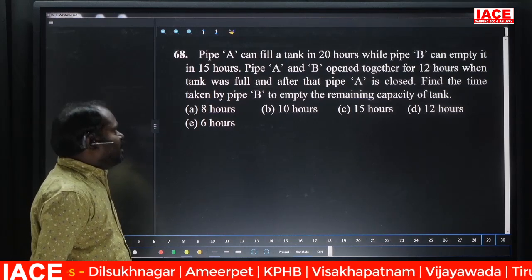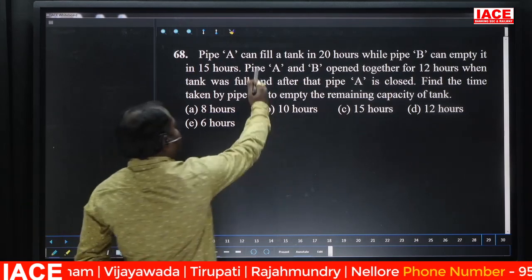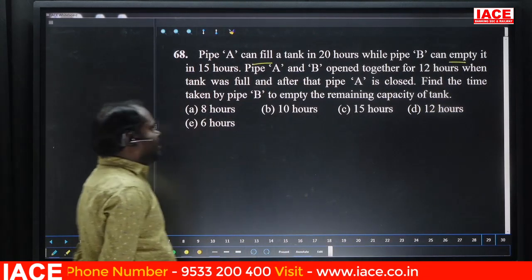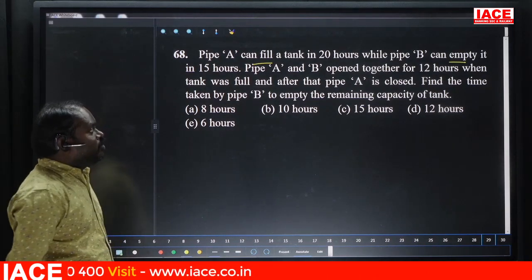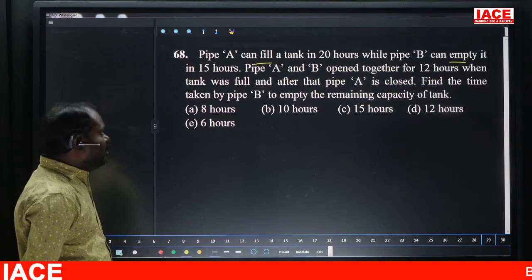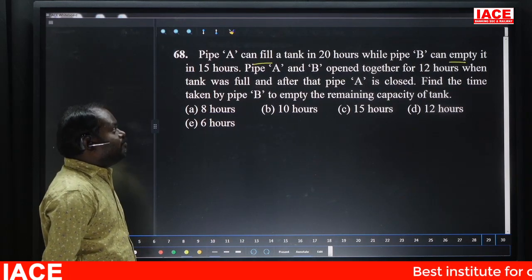Pipe A can fill a tank in 20 hours, while pipe B can empty it in 15 hours. First one is filling, next one is emptying. Pipe A and B are opened together for 12 hours, and then pipe A is closed. Find the time taken by pipe B to empty the remaining tank.